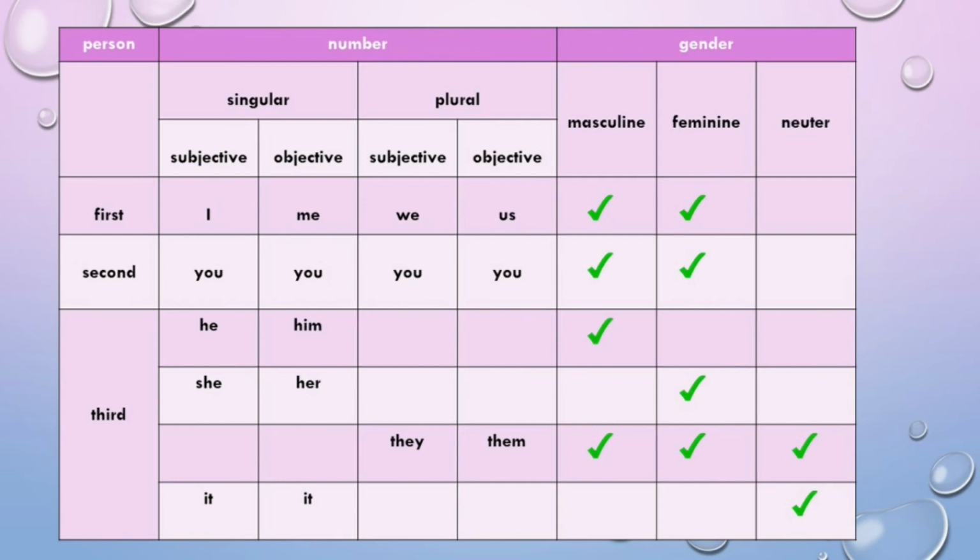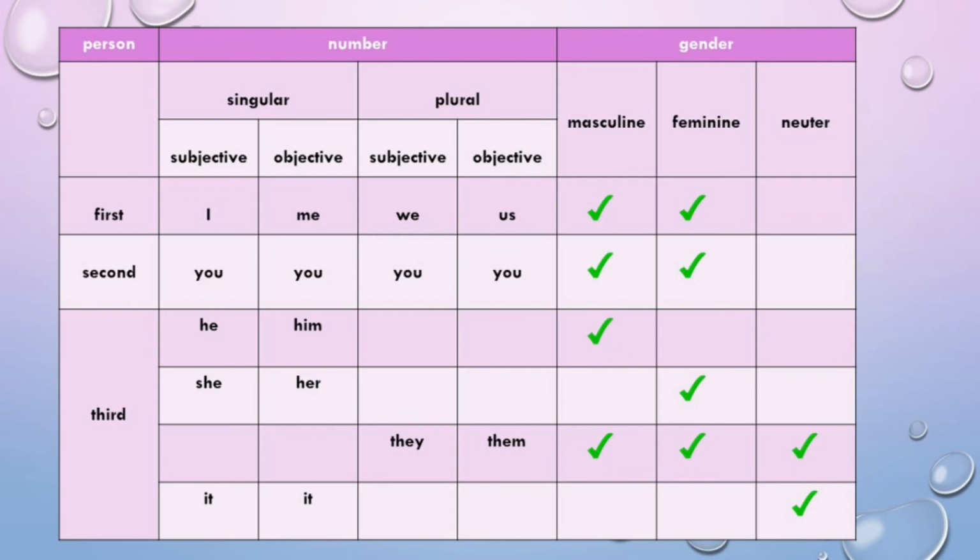I is first person singular pronoun and it's subjective, and its objective form is me. We is also first person, but it's plural in number, and its objective form is us.